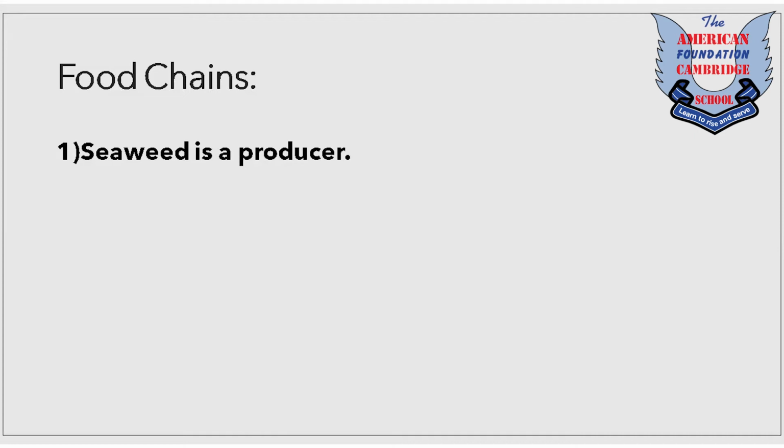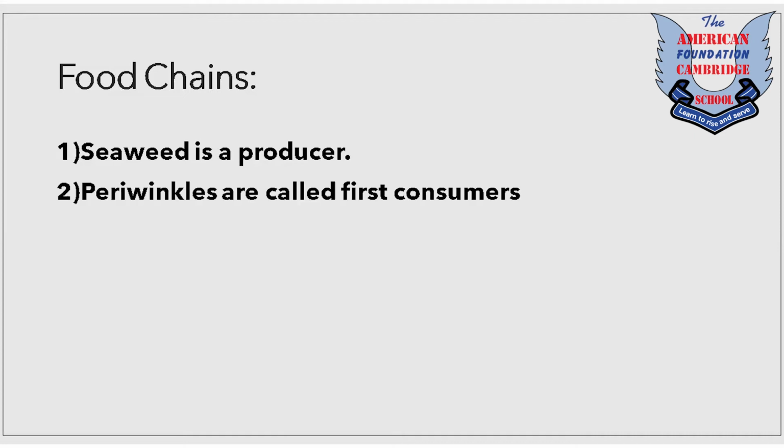So I'm going to give you some examples of food chains. Okay, let's take an example. Seaweed is a producer. It produces food by photosynthesis, right? Then periwinkles are called first consumers because they eat seaweeds, and herring gulls are called the second consumers because they eat periwinkles, right?